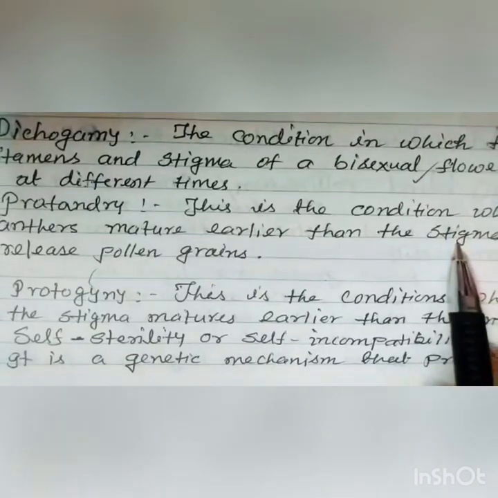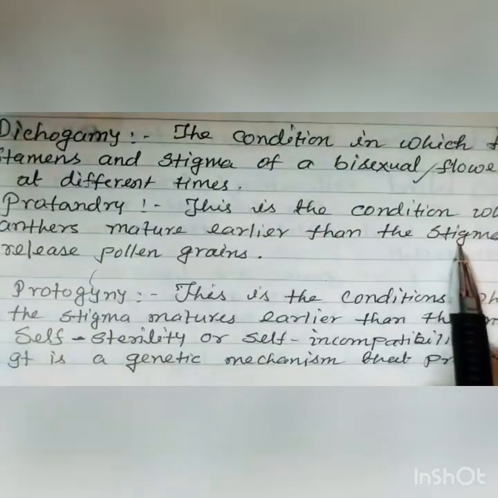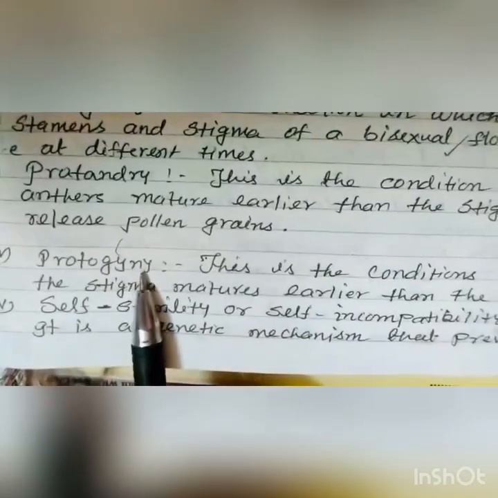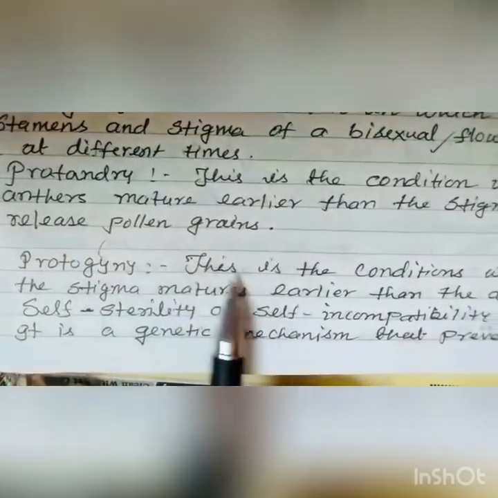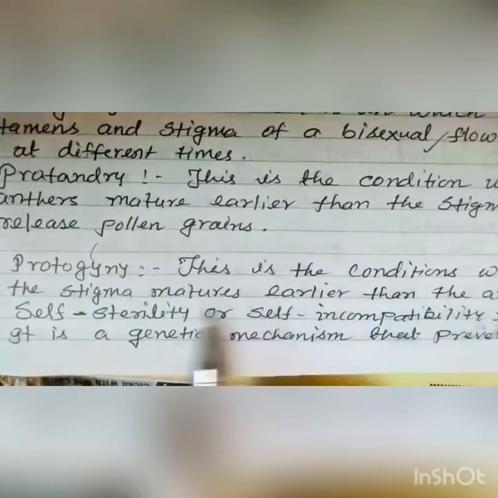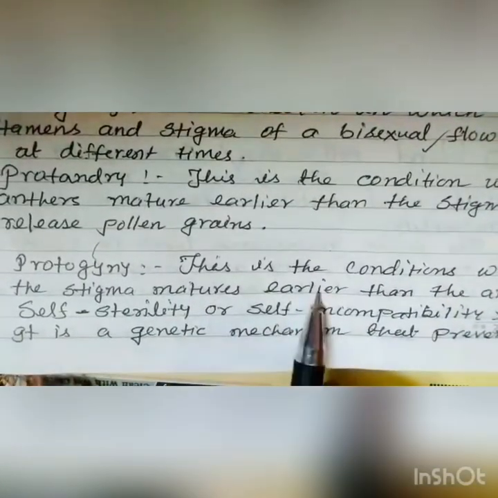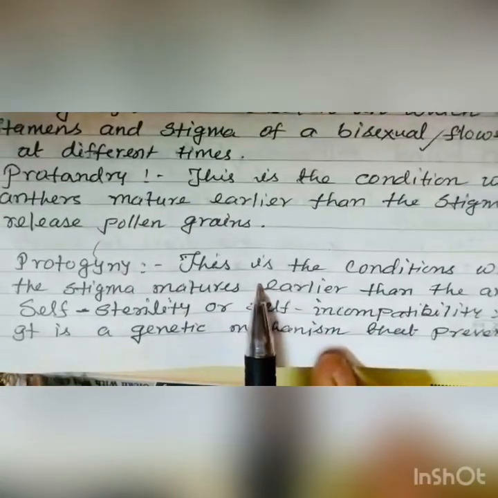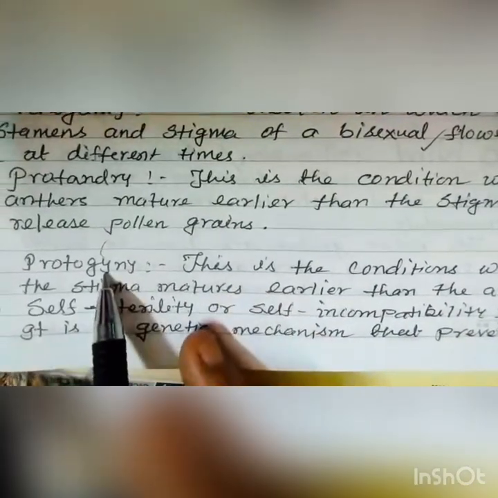So again, this is a condition which promotes genogamy. The next condition is protogyny. This is the condition where the stigma matures earlier than the anther. That is why it is known as protogyny.